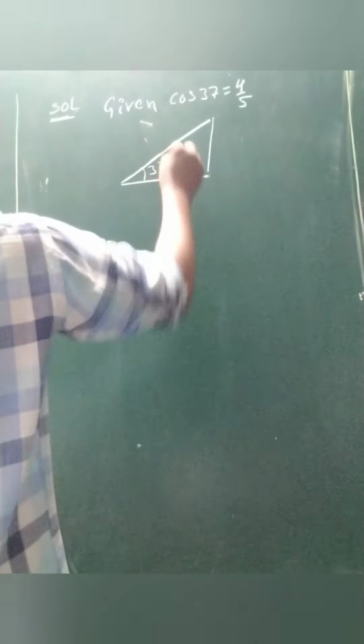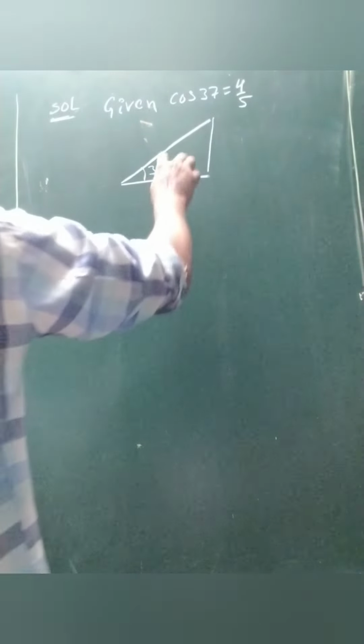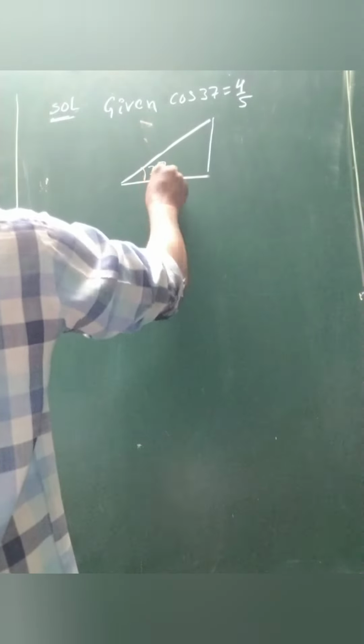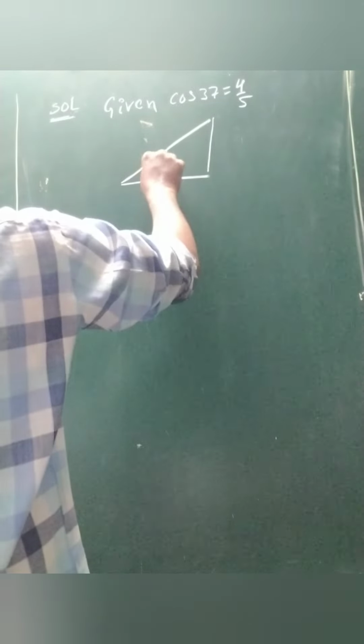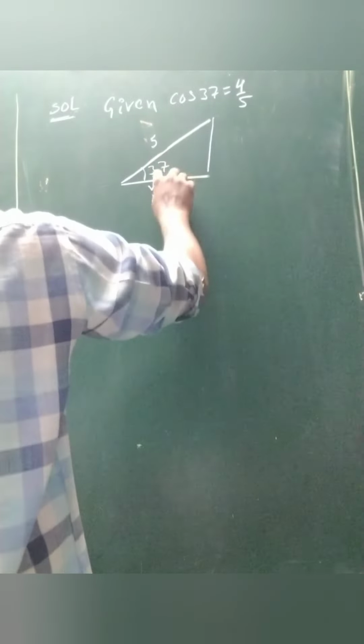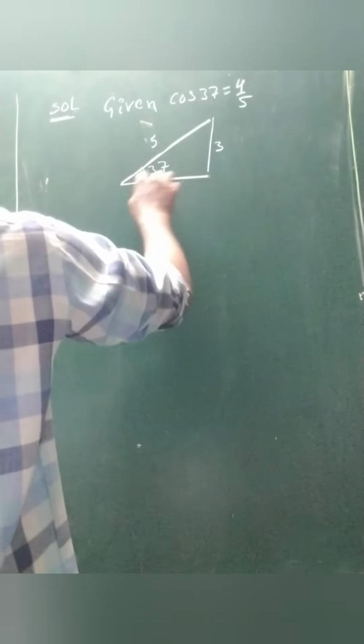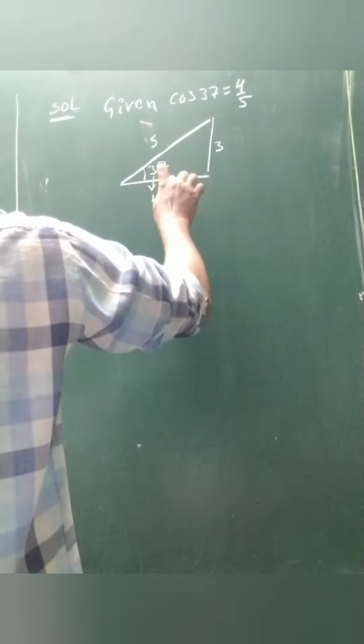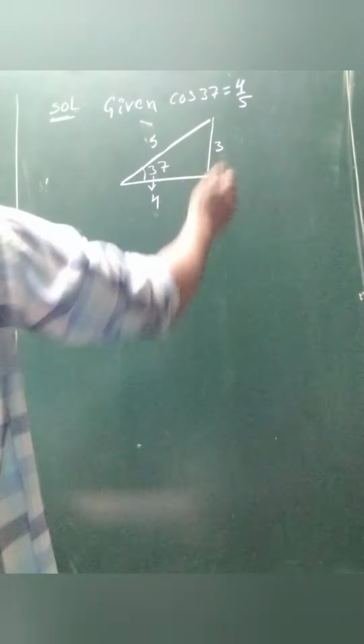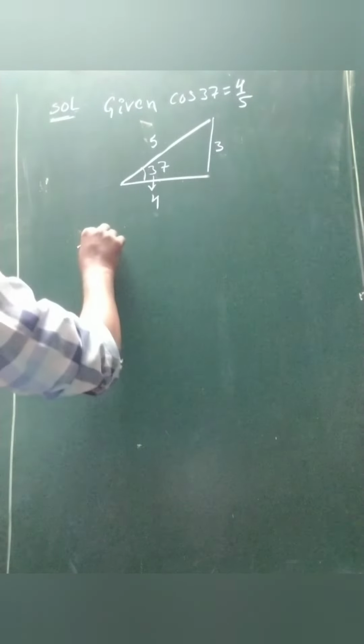Angle is 37. Follow the sequence 3, 4, 5. Adjacent is 4, hypotenuse is 5 and opposite is 3. So this is a sequence we can follow, then it is easy for remembering.